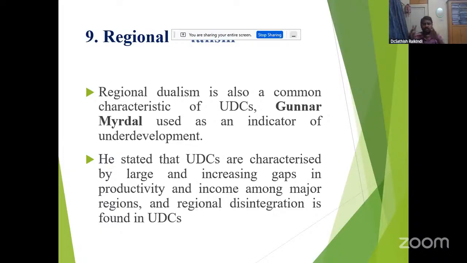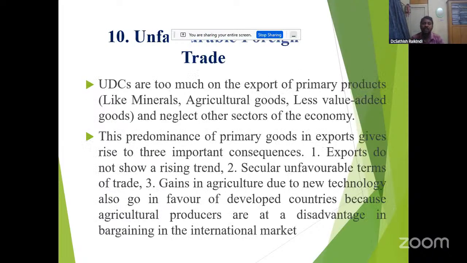So regional dualism is compulsory. That is regional dualism, which Gunnar Myrdal mentioned here. Number 9 done. Number 10. Unfavorable foreign trade is there. It is also most important, my dear students. Why? Because of unfavorable foreign trade.